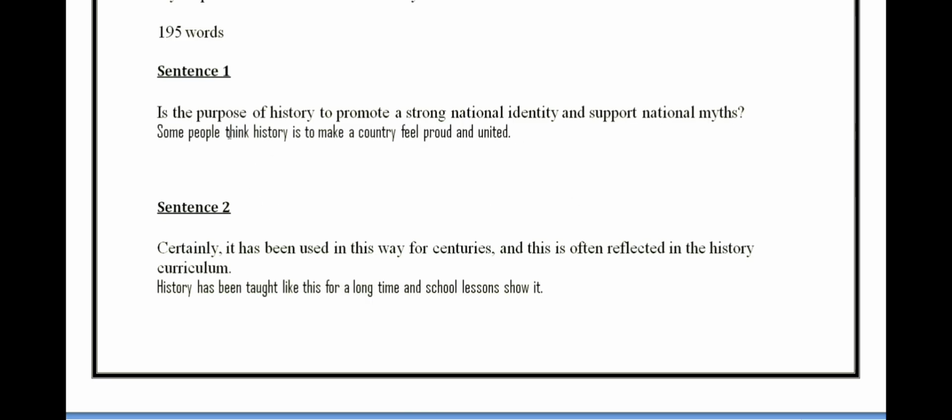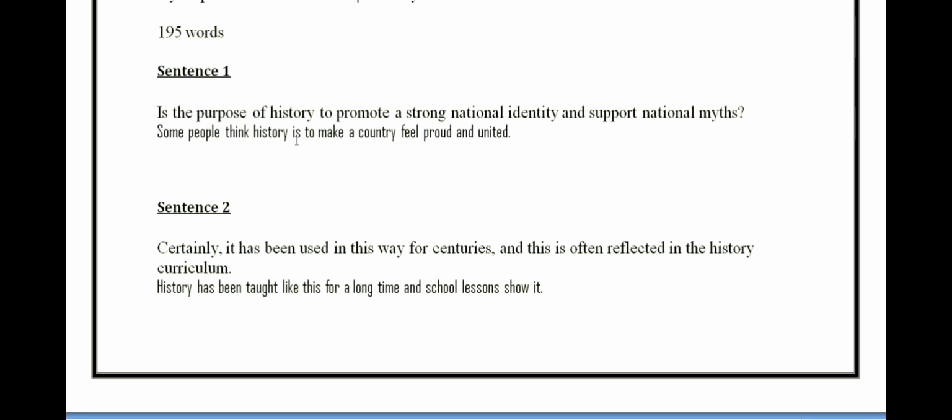Okay. Is the purpose of history to promote a strong national identity and support national myths? Okay, one more time. Is the purpose of history to promote a strong national identity and support national myths? What is the meaning of the sentence? It says, some people think, though it is in a question mark and you don't find the words some people in the passage, it is implied. So what is the implication of this passage? It says, some people think history is to make a country feel proud and united.